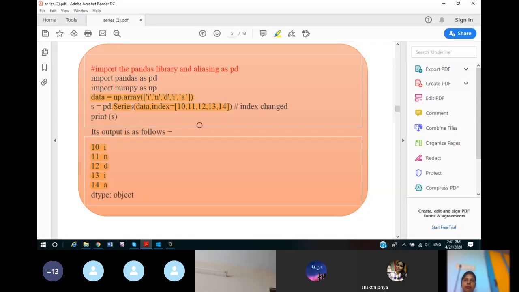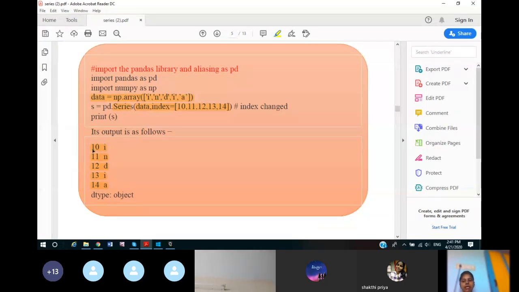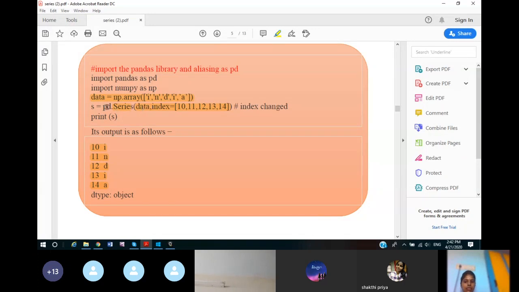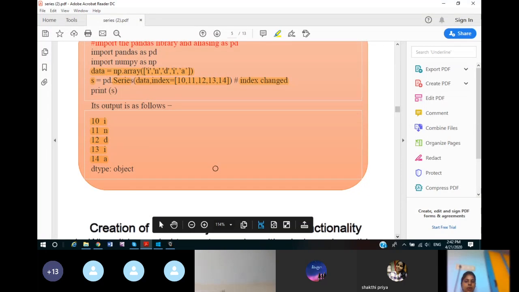Now one more question that can be created from here is how you can change the index of a series. If a series is already there having indexes 0, 1, 2, 3, 4, then create the series again, passing the series object in the series function, and you can create indexes like this. So the index can be changed from 0, 1, 2, 3, 4 to indexes of your own choice. This is just a trick I am telling you.